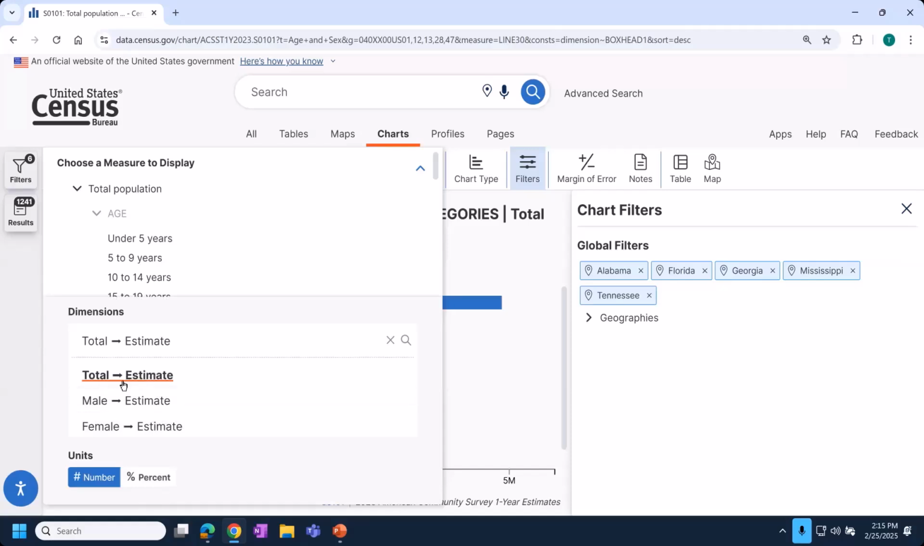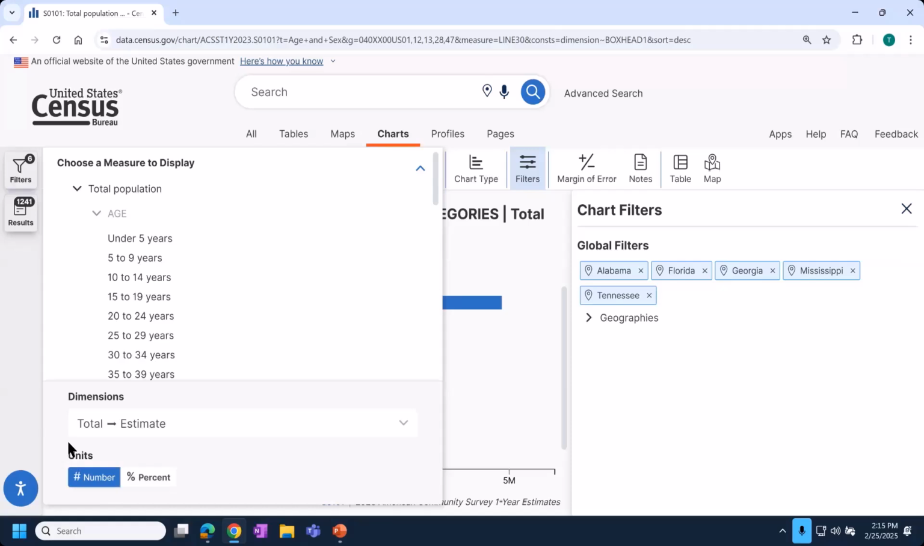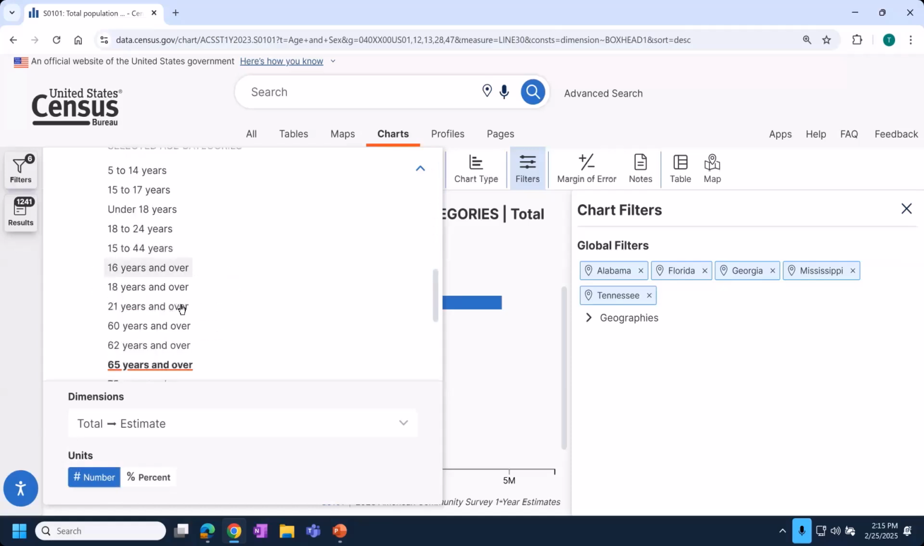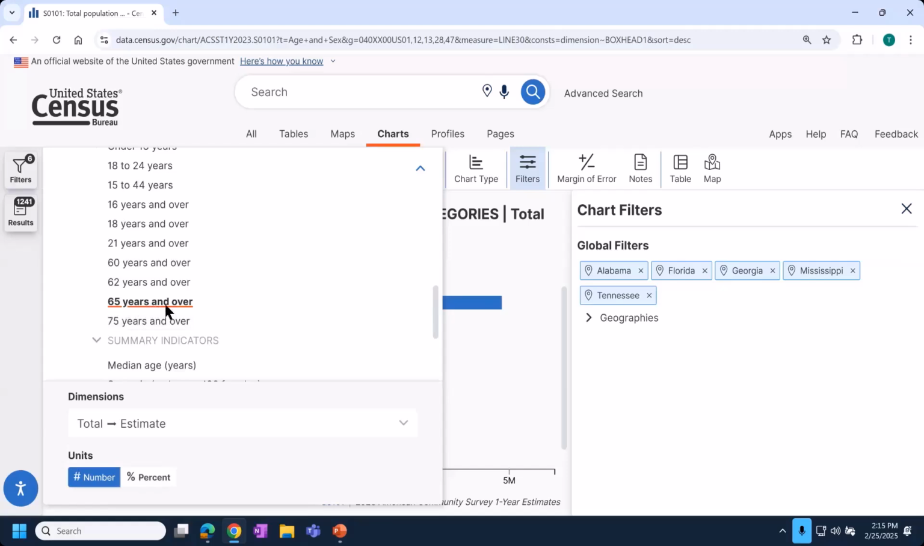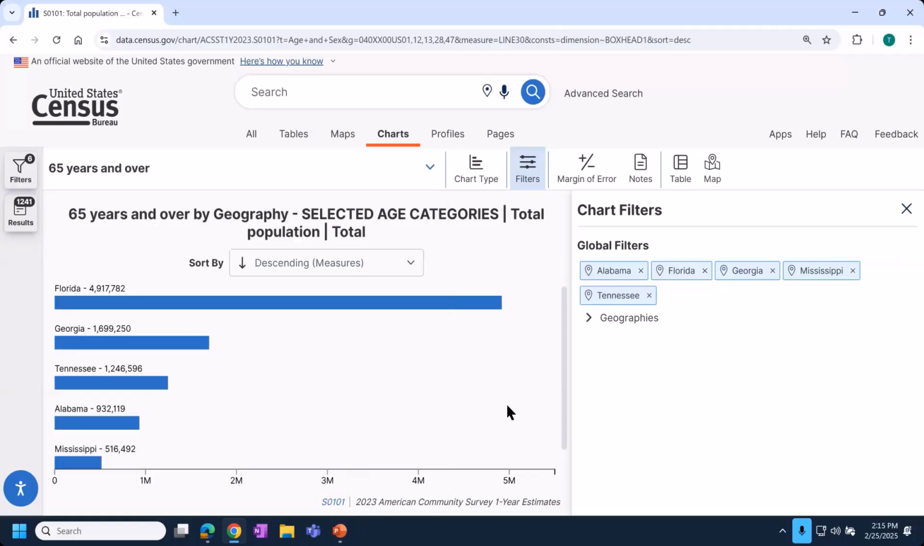I'm going to leave it at total estimate and number. So this is going to give me the total number of people age 65 and over. That's still maintained from the last time I had selected it. And once we click off the menu, we can see the data have been updated. So this shows, again, not surprisingly, Florida has the highest number of people age 65 and over out of these states, and Mississippi has the lowest.